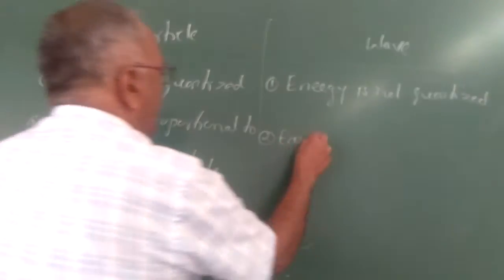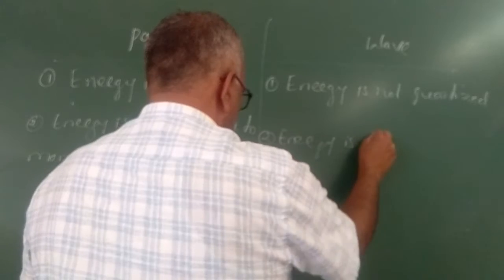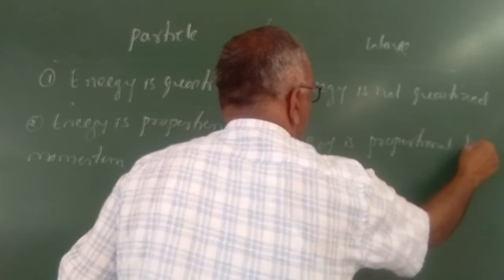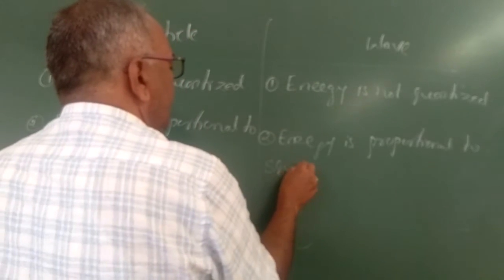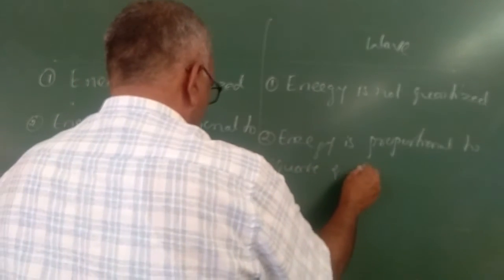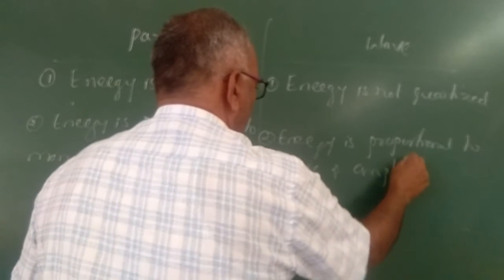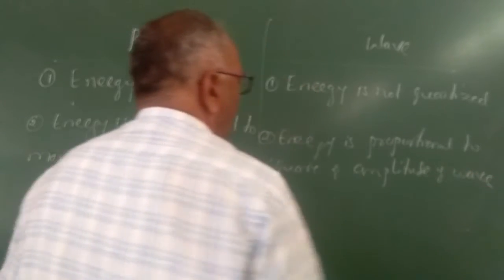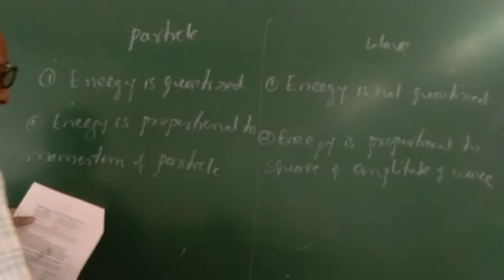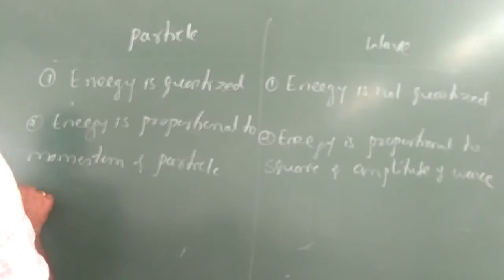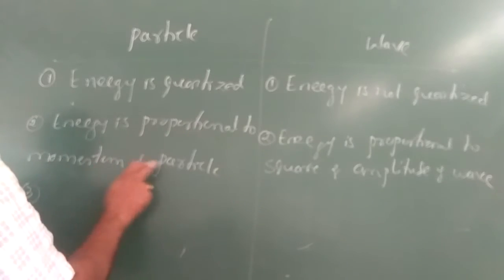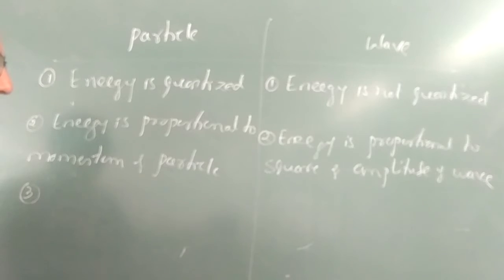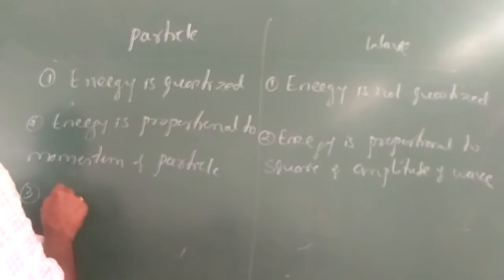So the energy is proportional to the square of the amplitude of the wave. Here the energy is proportional to the momentum of the particle, and energy is proportional to the square of the amplitude of the wave.